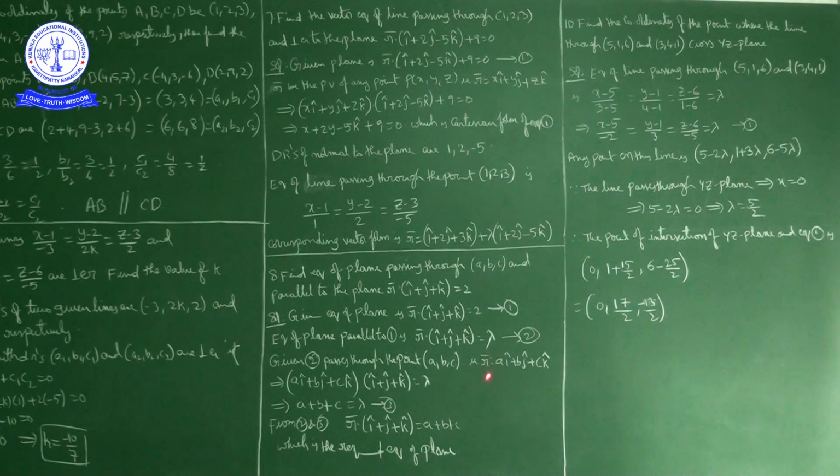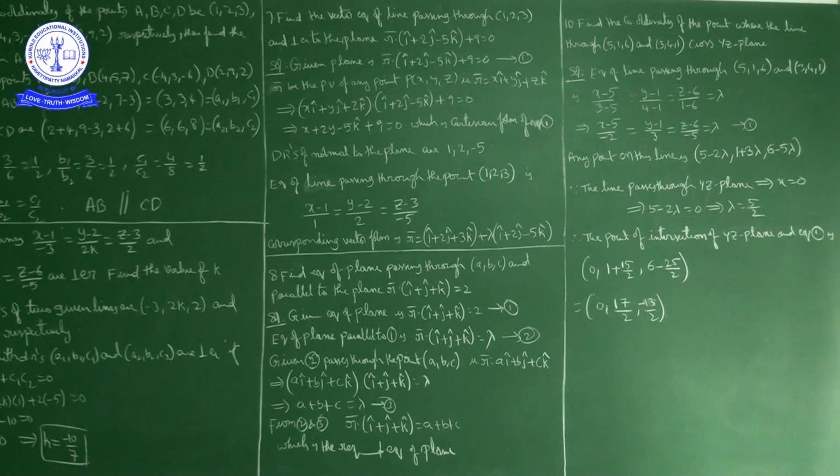To find the lambda value, what is given? The required plane is passing through the point (a, b, c). By substituting r bar as a i cap plus b j cap plus c k cap, we have the lambda value as a plus b plus c. Substitute a plus b plus c in place of lambda and we get the required equation of the plane. Okay, next question, question number 10.